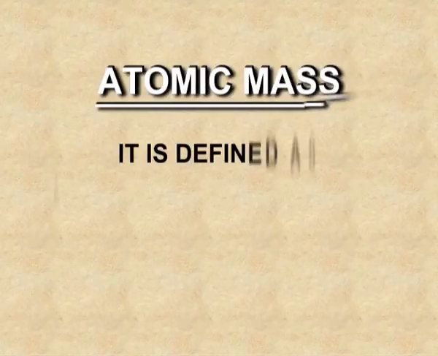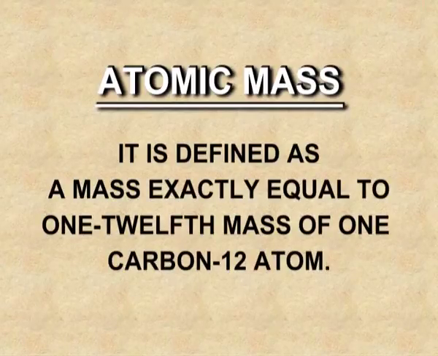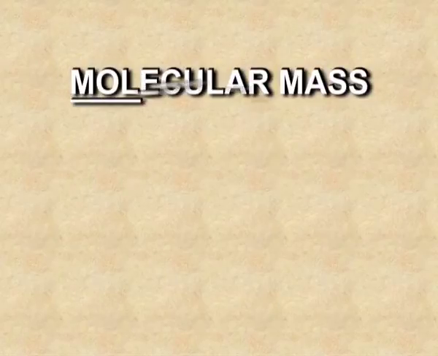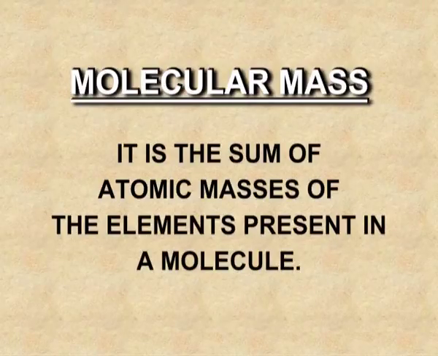Atomic mass and molecular mass. To do the chemical calculations, we must know what is atomic mass. It is defined as a mass exactly equal to 1/12 mass of one carbon-12 atom. Why are we using this carbon-12? Because we know that there are isotopes of carbon, C12 and C14. Here we are considering the isotope C12. Molecular mass is the sum of atomic masses of the elements present in a molecule.